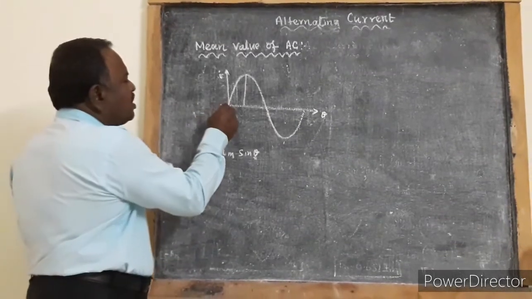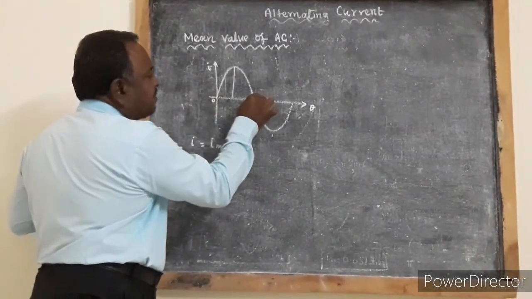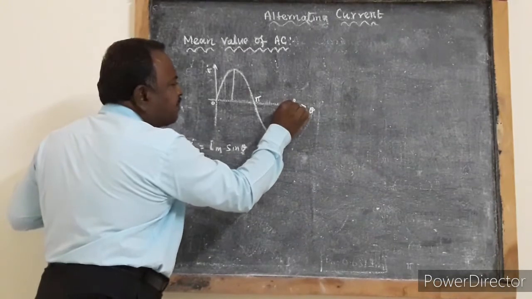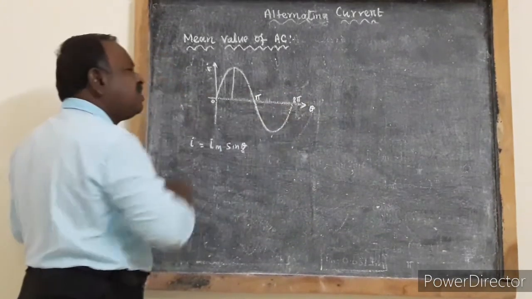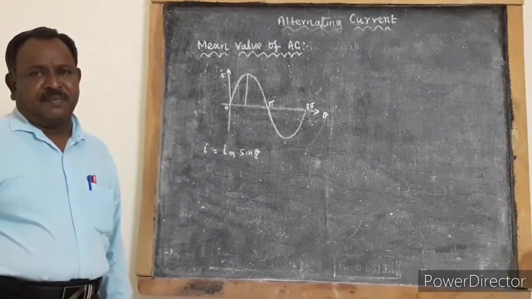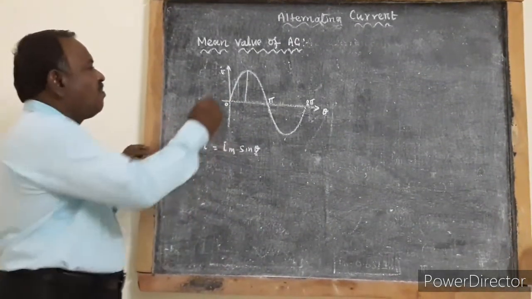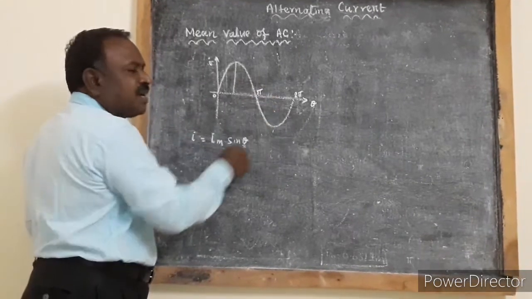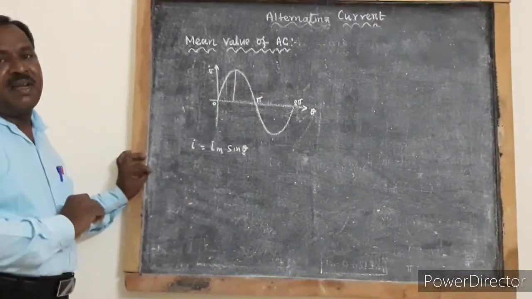So we are having one cycle of AC current. When we find the mean value of this AC current over a full cycle, it becomes 0. The reason is that for every positive value of AC current, there is a negative value.